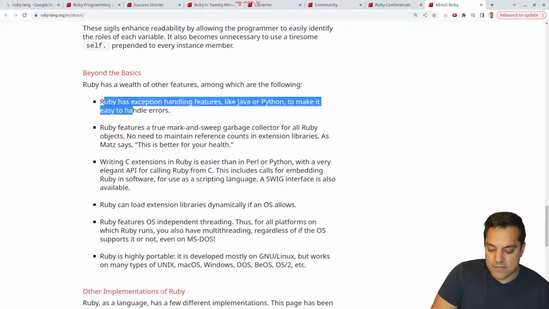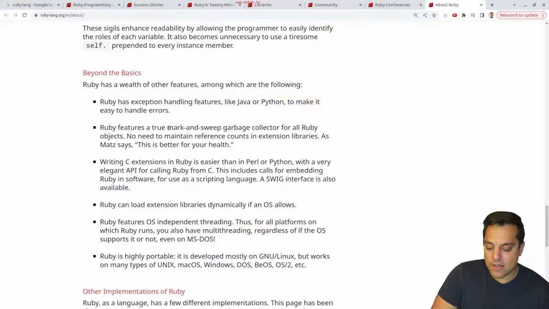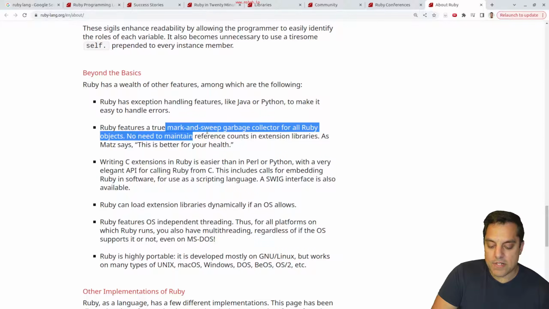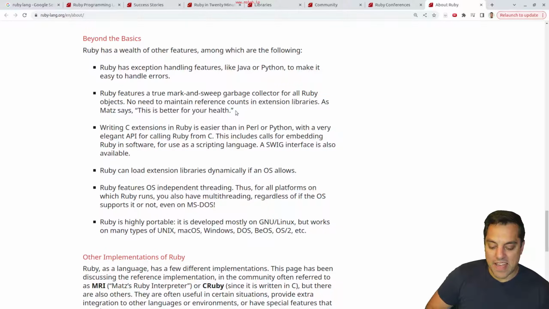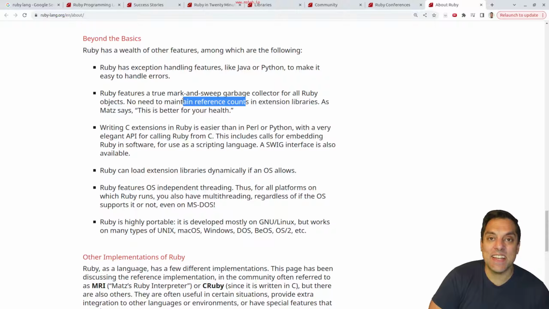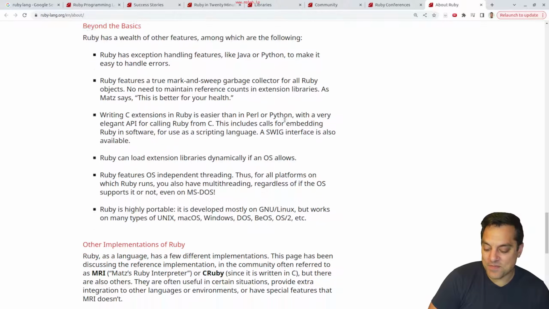Okay, some other things. They've got exception handling. Okay, and a mark sweep garbage collector. Okay, cool. As Matt says, this is better for your health. No reference counting. I think Swift's a reference counted language. Again, we'll have to take a look at that in the series.